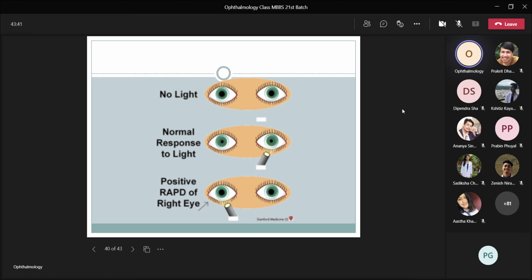So this is the picture. In case of a normal eye, there will be constriction of the pupil when the light is swung from one eye to another. But in case of positive RAPD of an eye, there will be no constriction of the pupil, so it looks like dilatation of the pupil.